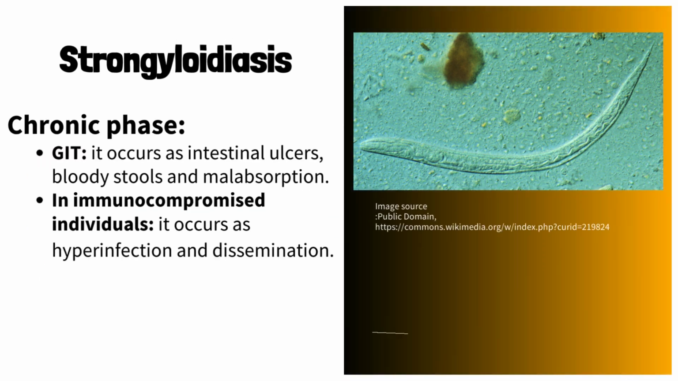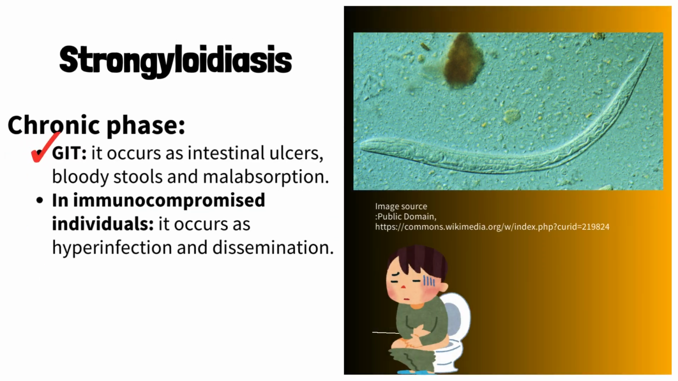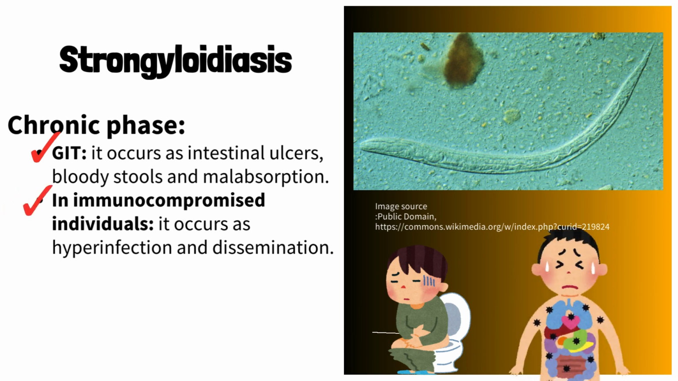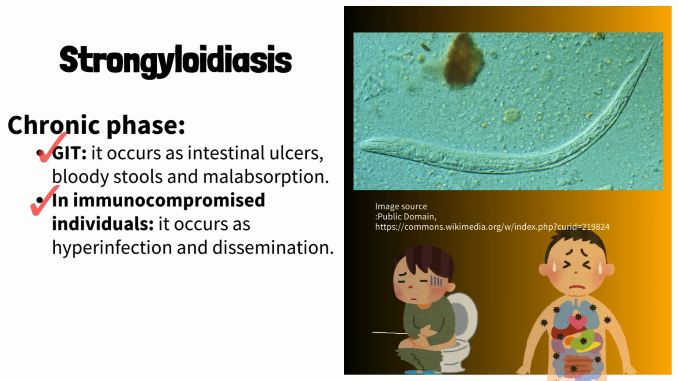Chronic phase. In the GIT, it occurs as intestinal ulcers, bloody stools and malabsorption in immunocompromised individuals. It occurs as hyperinfection and dissemination.